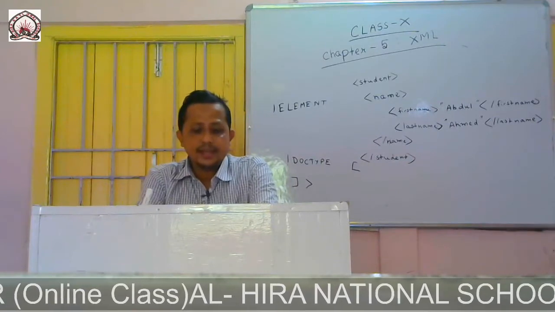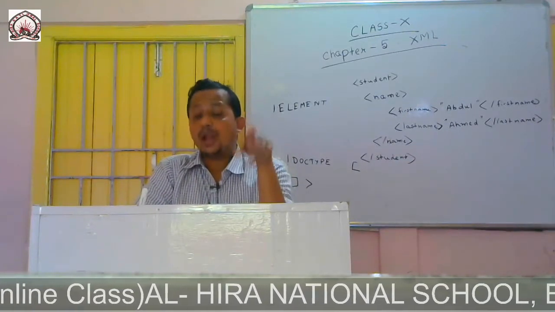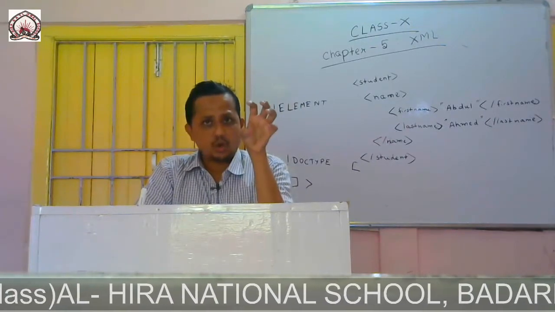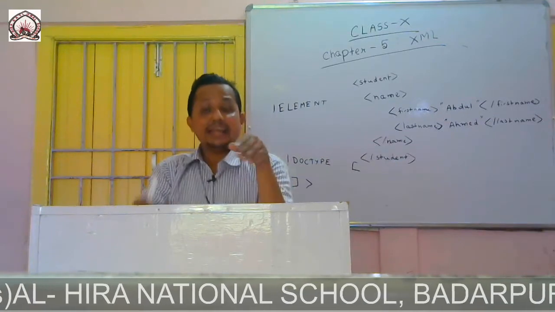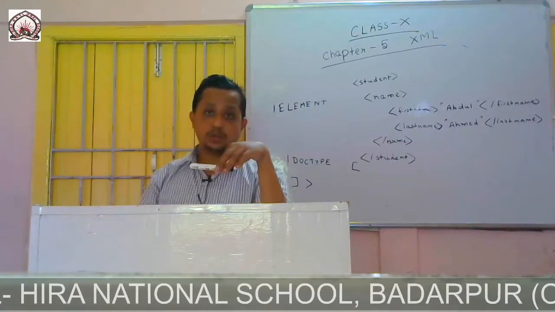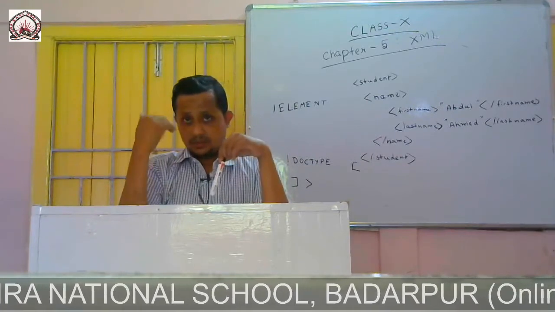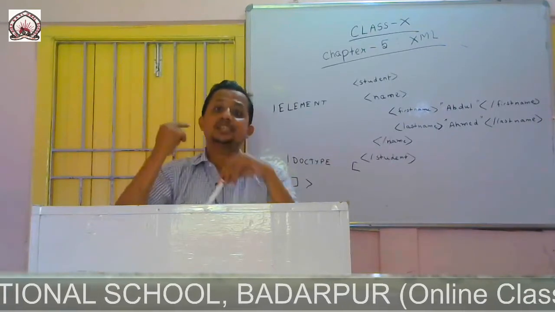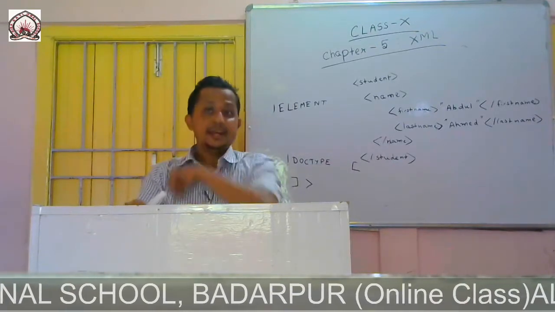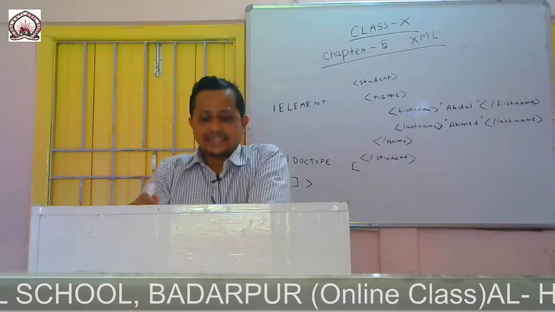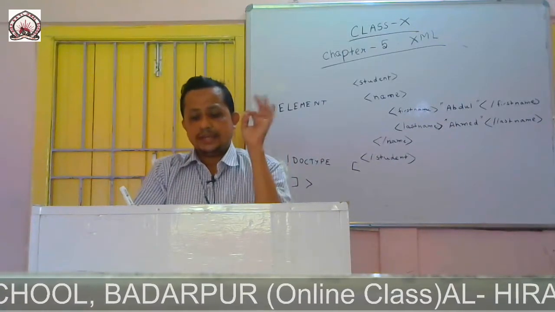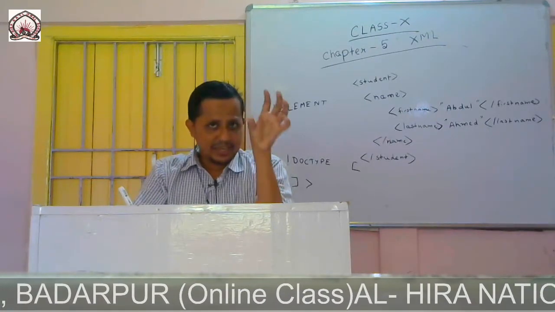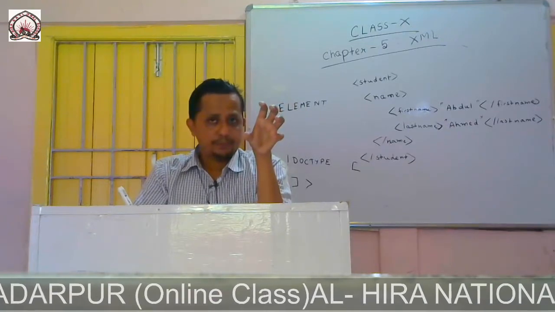There are two keywords that must be used while we are referring to an external DTD. Internal DTD is contained within the XML document, and external DTD is separate from the XML document. So while we are referring to an external DTD, two keywords are used. One is SYSTEM, another is PUBLIC. Now what is SYSTEM? The SYSTEM keyword indicates that the DTD is stored on the local hard disk.